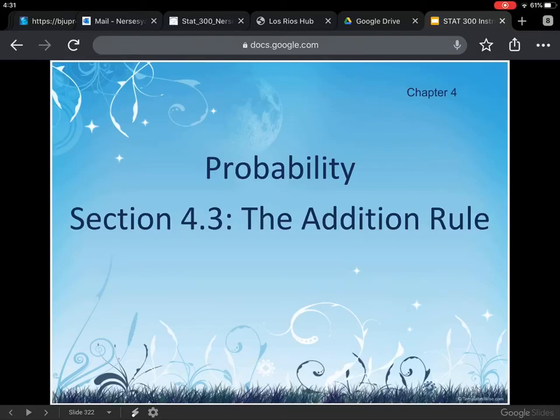Okay, in this section, we're going to talk about the addition rule for probability in 4.3.